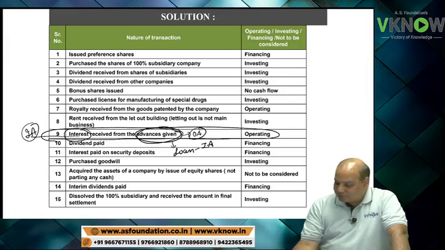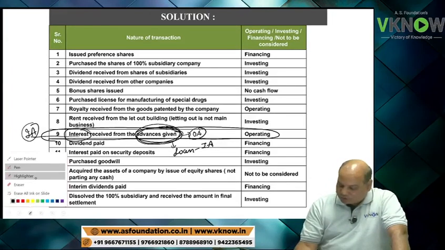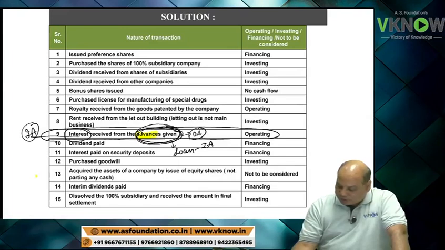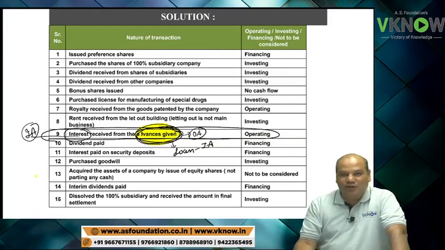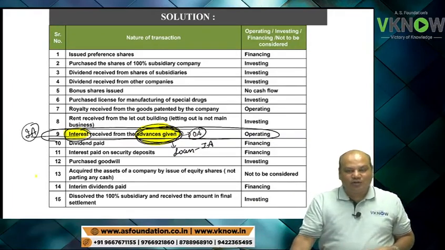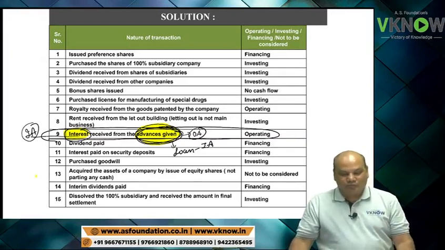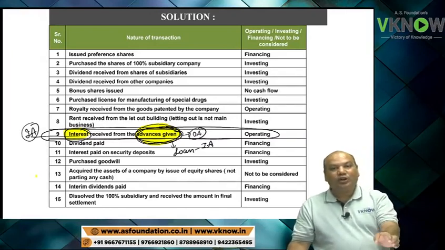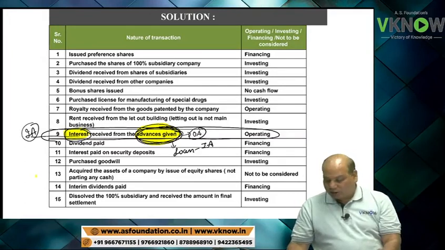I am explaining the same thing, why interest on advance is an operating activity, because it is not a bank, it is a normal company. Advance given, for example, you have given me advance fees, you paid me fees 6 months in advance only. The batch will start after 6 months and you have given me advance, so I paid you interest. But the advance that was given was not my investment activity or financing activity. It was related to operation, so related interest will also be operating activity.